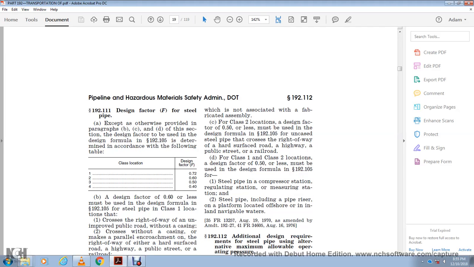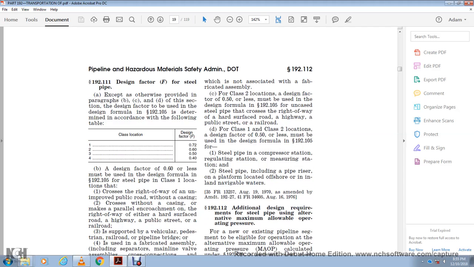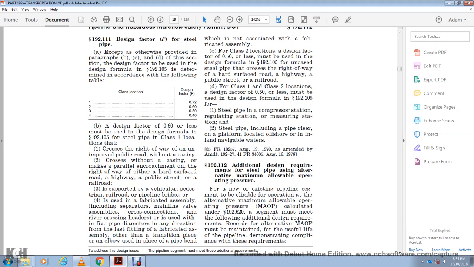Class 1 locations: crossings of the right-of-way of an unimproved public road without casing; crossings without casing that make comparable encroachment on the right-of-way of either a hard surface road, a highway, or a public street, or a railroad; pipelines supported by vehicular, pedestrian or railroad bridges; and pipe included in fabricated assemblies such as separators, pipeline valve assemblies and cross sections.